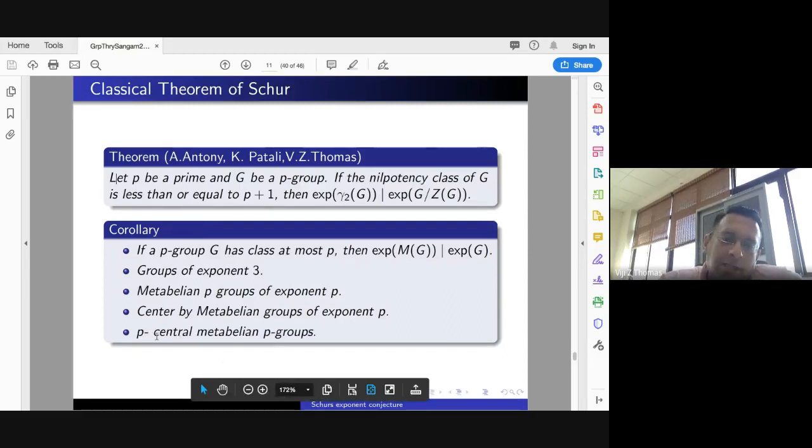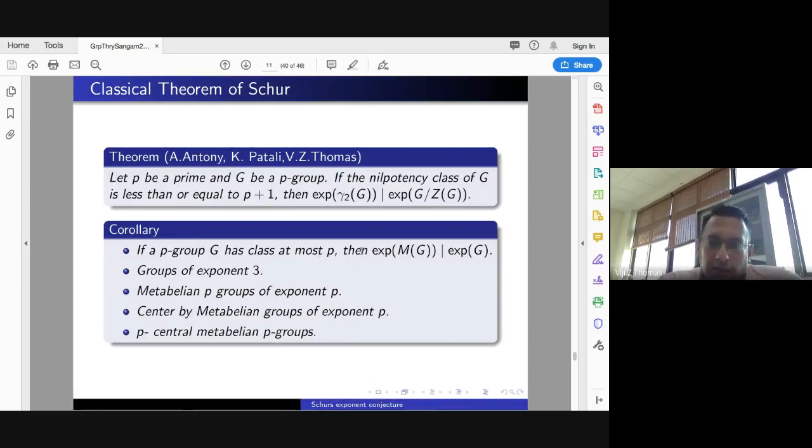And then there is something called P central metabelian groups. P central, by which I mean G raised to P is contained in the center. There is a result that this has class at most P. So this again falls under this theorem. So all these classes fall under this theorem. So it captures a few things, some of the results it captures.